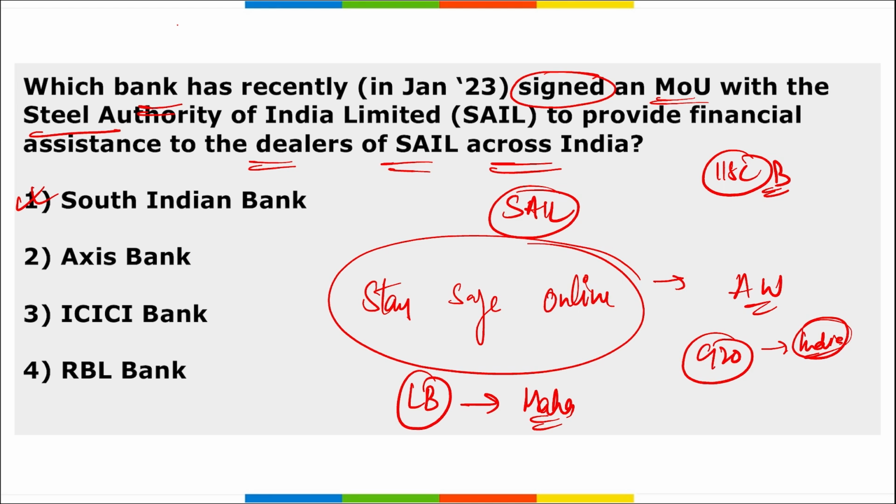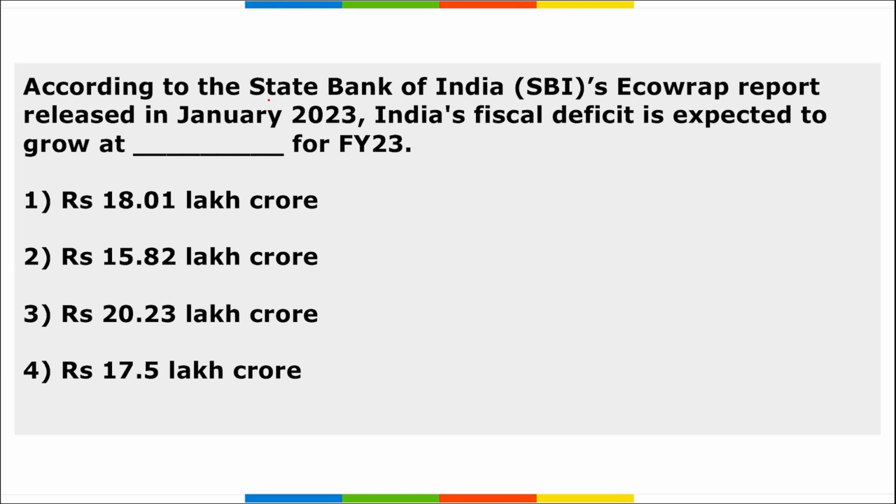Then if I ask you, where was the first international beach festival held? First international beach festival, where was this held? This was held in Kerala. Next, according to SBI's Ecowrap report that was released in January, India's fiscal deficit is expected to grow at dash for the fiscal year. So remember, India's fiscal deficit is expected to grow at 17.5 lakh crore rupees according to SBI's Ecowrap report that was released in January.